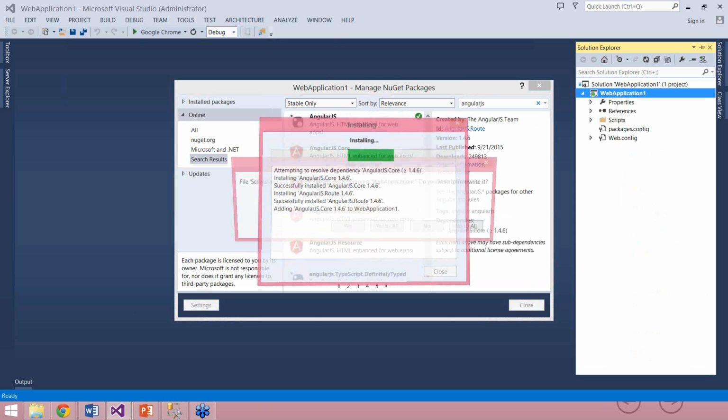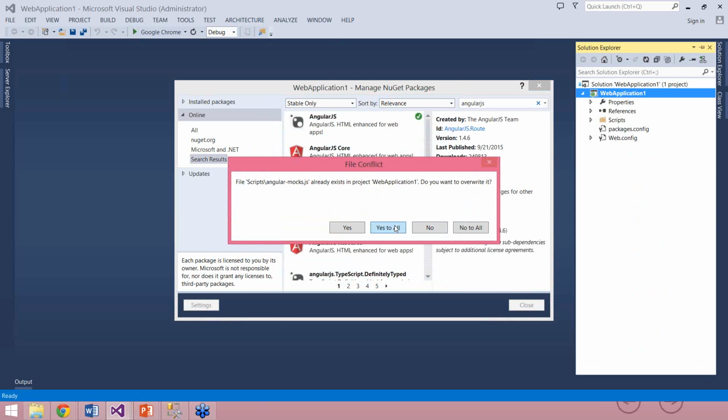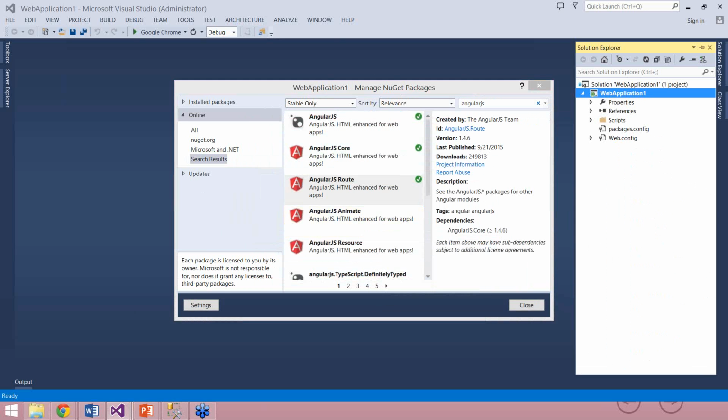So click on install. I'll say yes to all. You see that I have installed AngularJS, AngularJS core, and AngularJS route in my project.